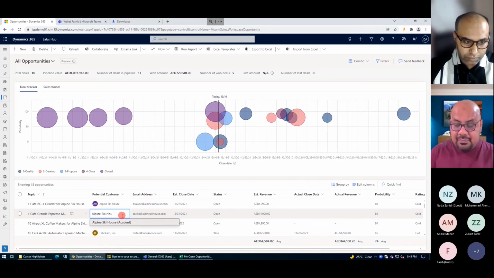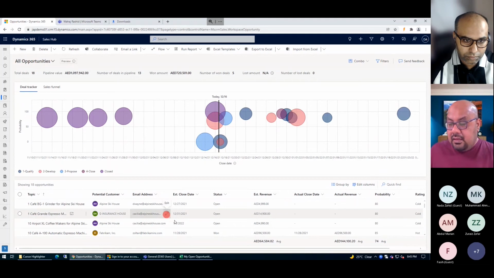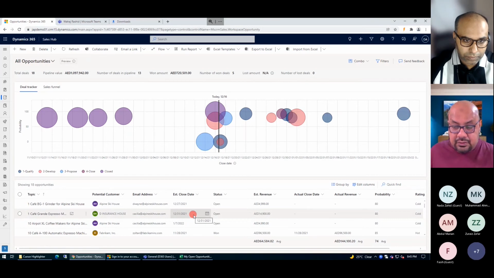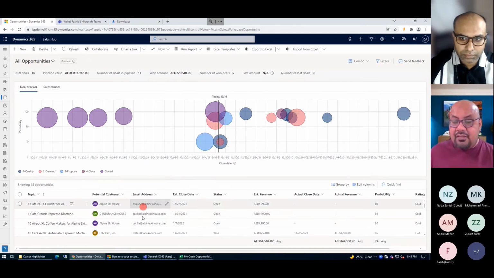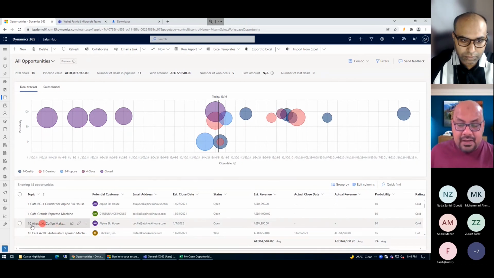So I can select, let's take the example that this particular deal is related to insurance. It is not related to this particular customer. I can do the direct change here. Similarly, I can change the estimated closure date, and I can even do the modification in terms of the navigation that is coming up here. So if the deal is closed, either I can open it directly on my opportunity list and update from there, or I can update within my grid view, inline grid editing, to complete it here.